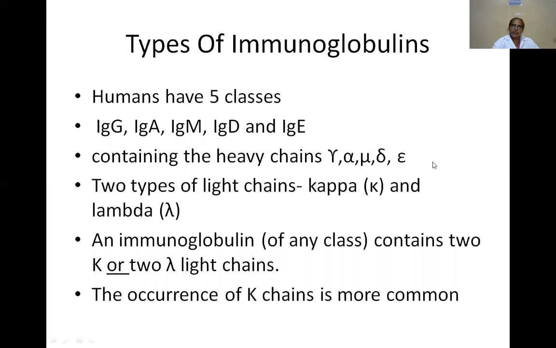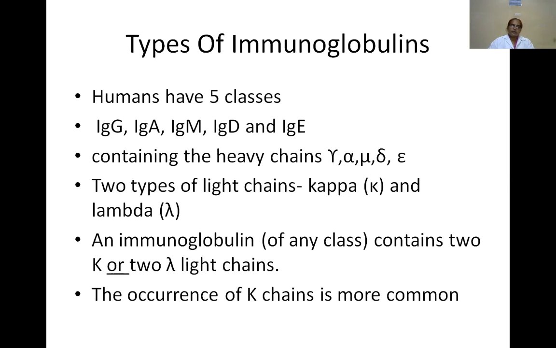You can remember easily: alpha, beta, gamma, delta and epsilon. You should omit the beta and add the mu. So gamma, alpha, mu, delta and epsilon are the types of heavy chains. Kappa or lambda are the two types of light chains. So immunoglobulins contain five types of heavy chains and two types of light chains. What are the two types? Kappa or lambda.